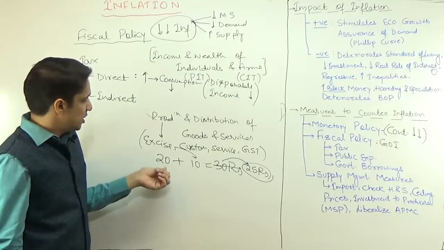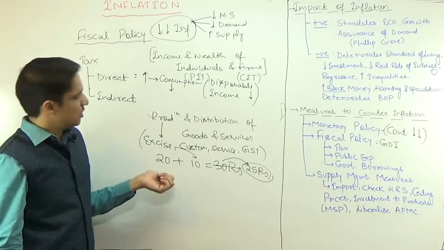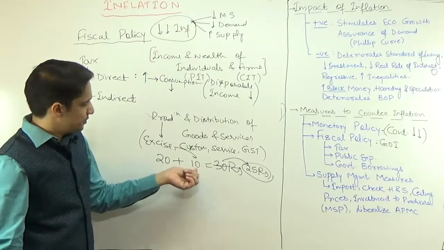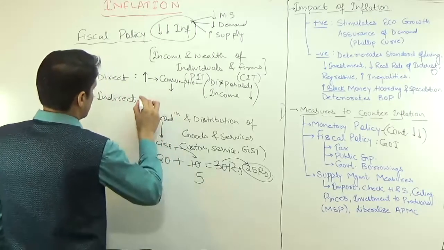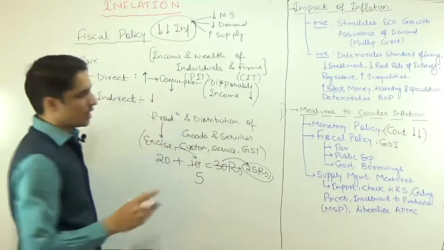First one is decrease the cost of raw material, which is very much not possible. So how to do it? Excise duty. You have to decrease the excise duty. Make it 5. It means decrease the indirect taxes.